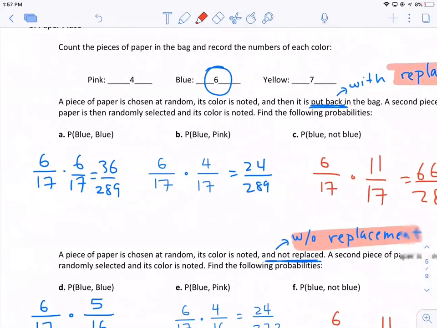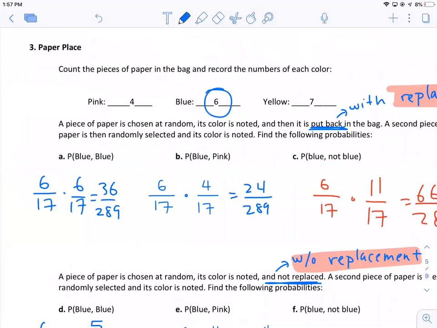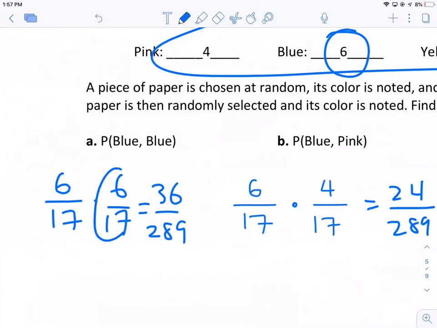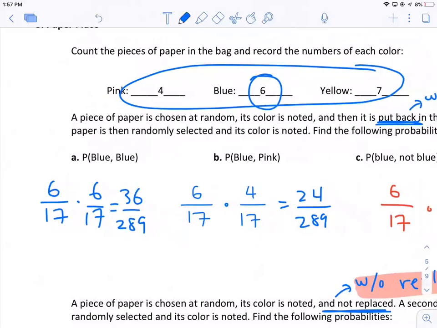So if there are 17 pieces of paper total, right, the chance of getting a blue on the first draw is 6 out of 17. And then if you put the blue piece of paper back in, well, there's going to be the same probability the second time. So that's 36 out of 289 in the two draws, right?